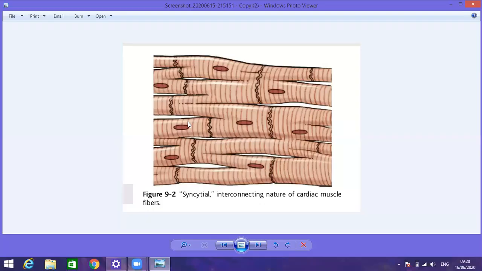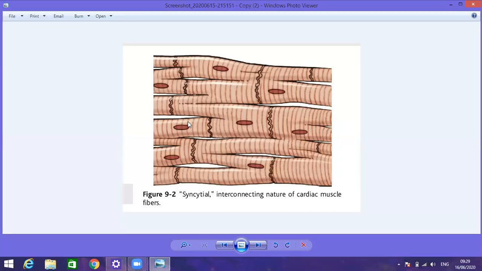The main function of that system is the generation of excitation, generation of action potential, generation of impulse, and the conduction of that impulse throughout the heart. That is, generation of action potential and conduction of that action potential throughout the heart. Because we are saying the cardiac muscles act as a unit, as a syncytium.